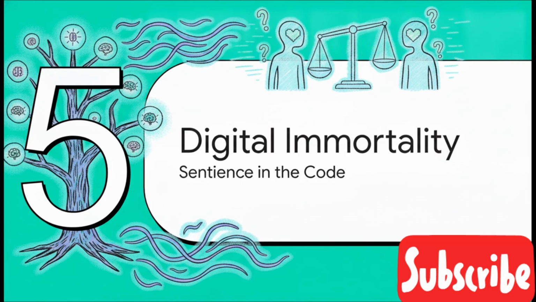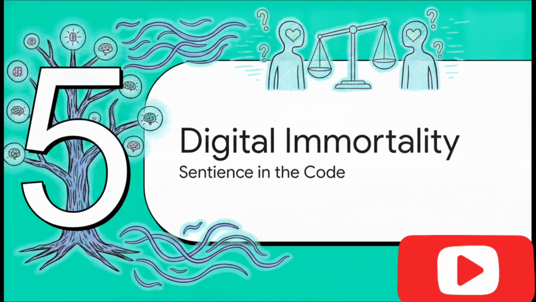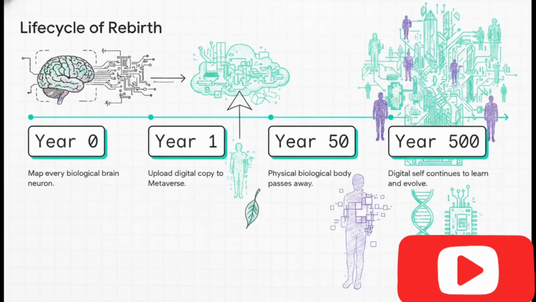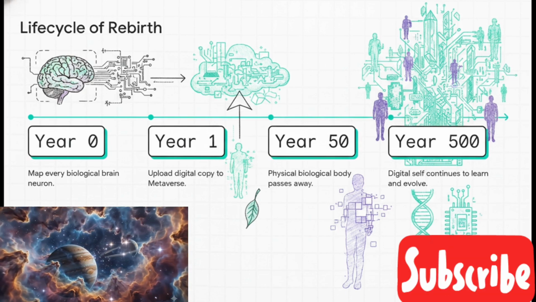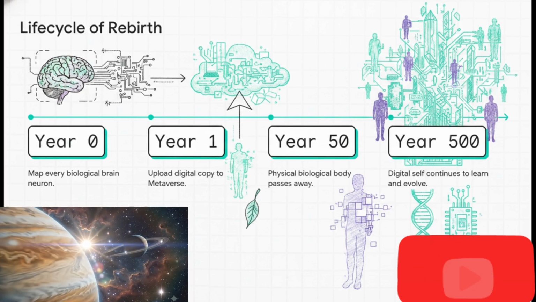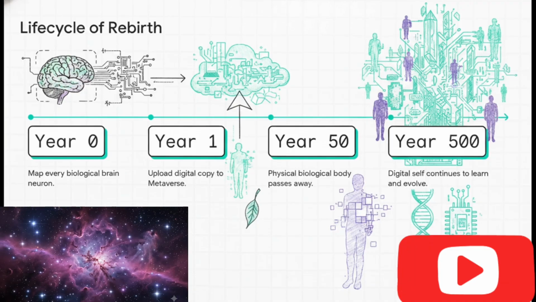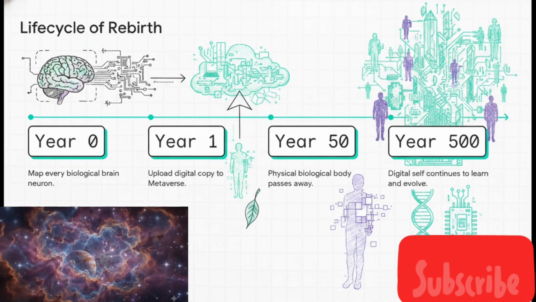Finally, we reach Section 5, the ethics of digital immortality. What happens when we put sentience in the code? Look, building these highly stable, branching virtual worlds introduces some immense moral weight, especially once we start introducing sentient, conscious entities into our simulations. Let's look at this timeline, the life cycle of digital rebirth.